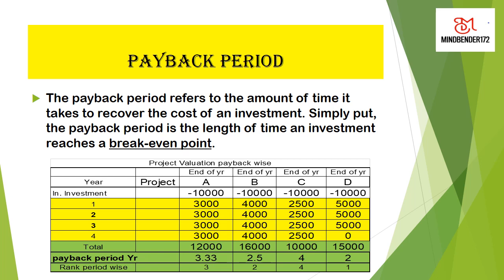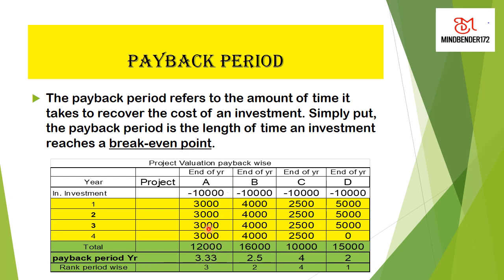Let me get my pointer to give you a proper understanding. Now this is the pointer here. We have 4 projects: A, B, C, D. The yellow ones are cash returns every year: 1, 2, 3, 4. Similarly here also. And this is the initial investment with a minus sign. You see, 10,000 is available with you. You can use the money for only one project, and so we start calculating.